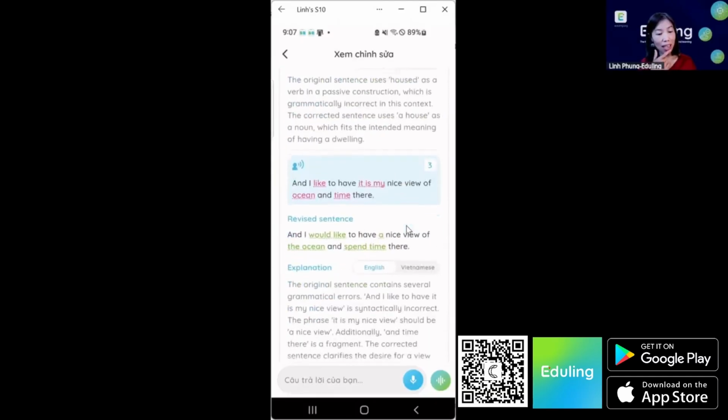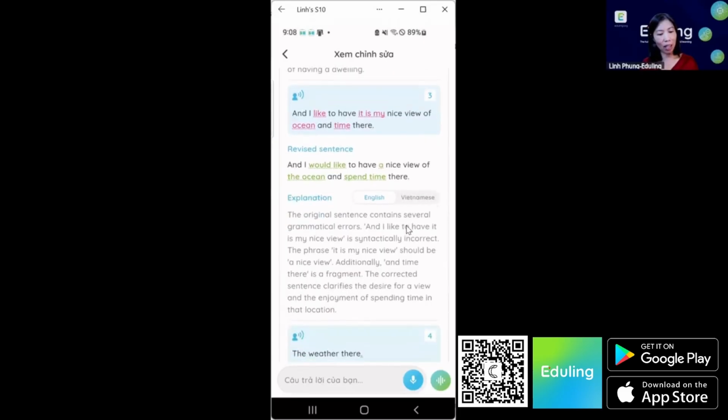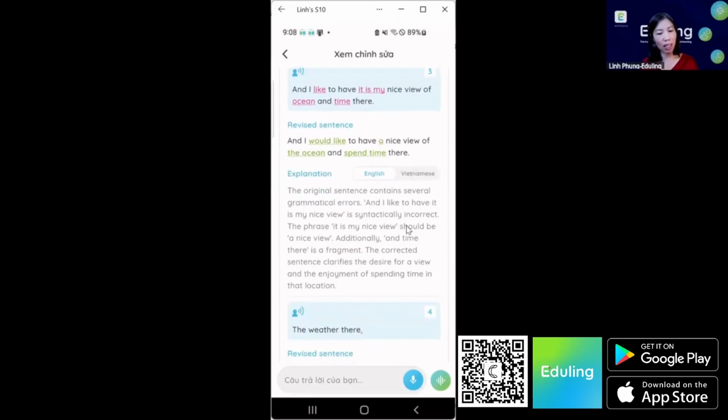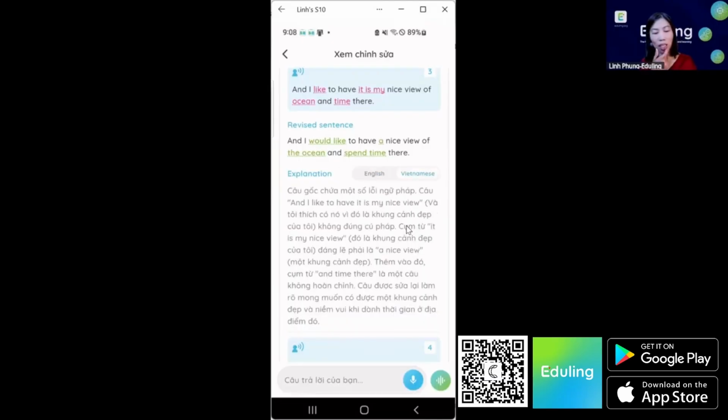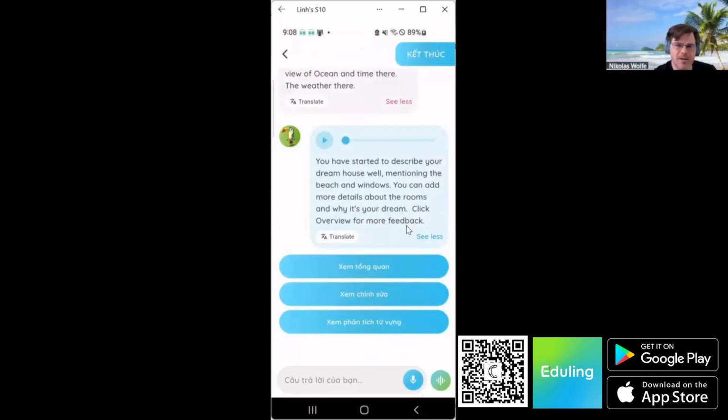So you can see that here with the correction, you can click on it to see the corrections, and it is right here in your original sentence. And you can also see the explanation here, and you can also change it to Vietnamese to read it. I know this is a lot of information, but sometimes students want to know why, right? Then you can see the revised transcript there. Yeah, this is a good example.